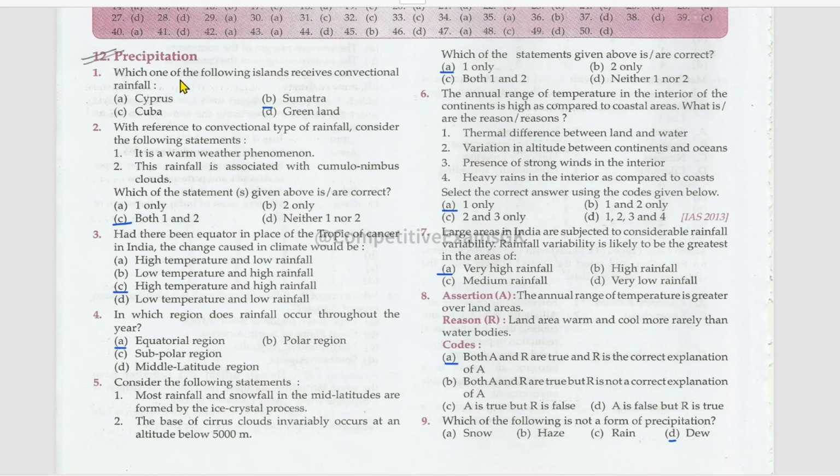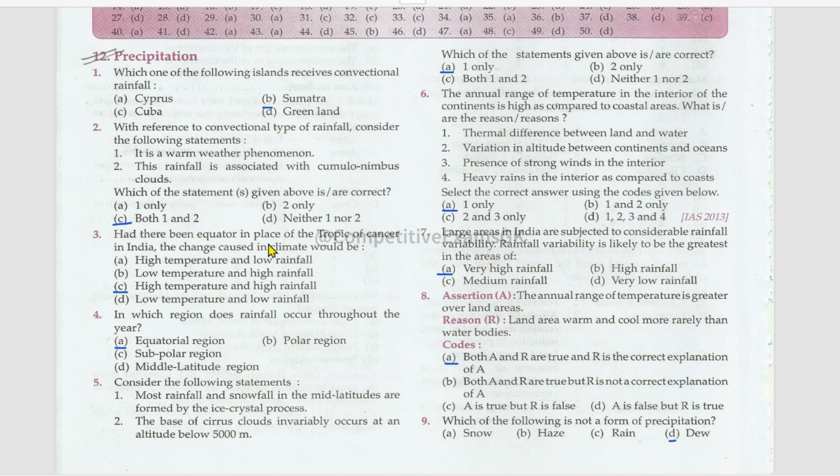Next subtopic is precipitation. Which one of the following islands receive convectional rainfall? That is Sumatra. Sumatra Islands are present in which continent? Mention that in the comments. With reference to convectional type of rainfall, consider the following statements. It is a warm weather phenomenon. True. This rainfall is associated with cumulonimbus clouds. Right. Both options are correct statements.